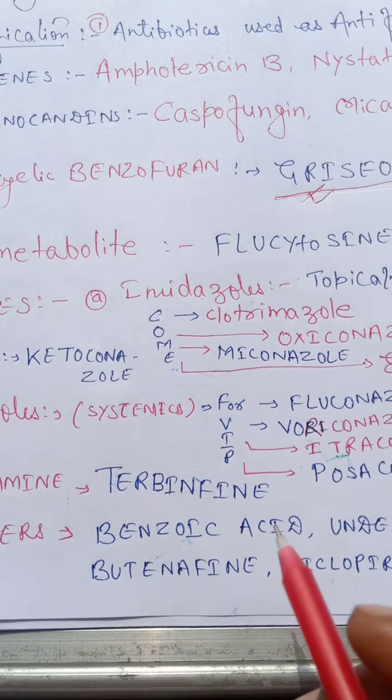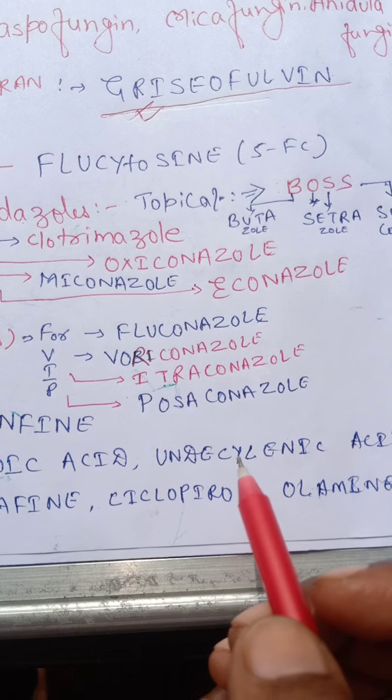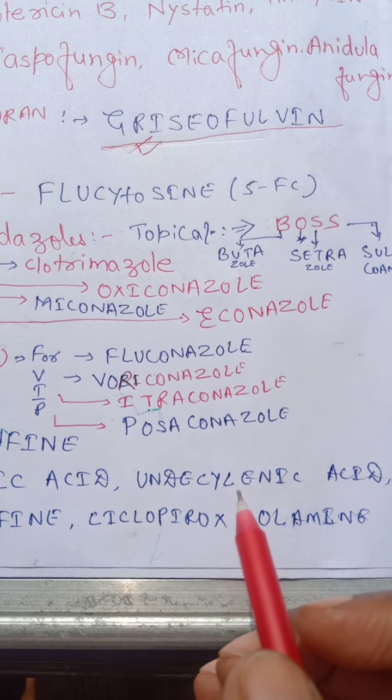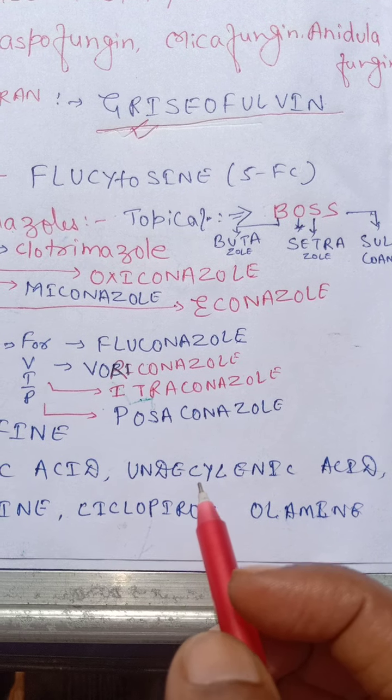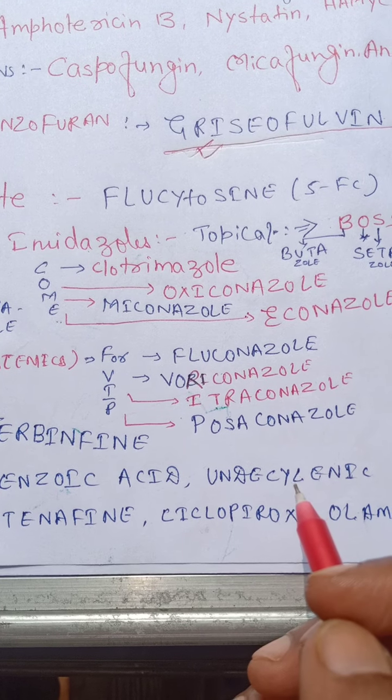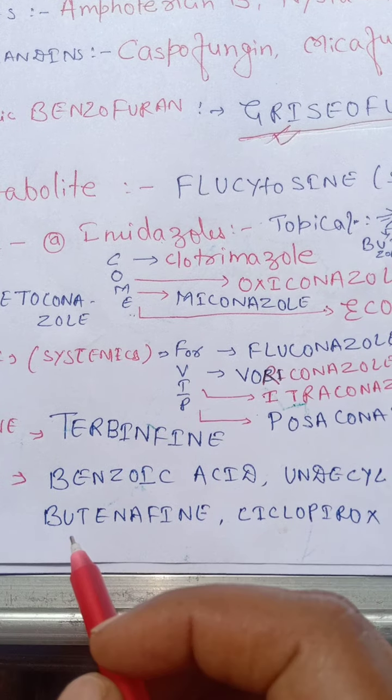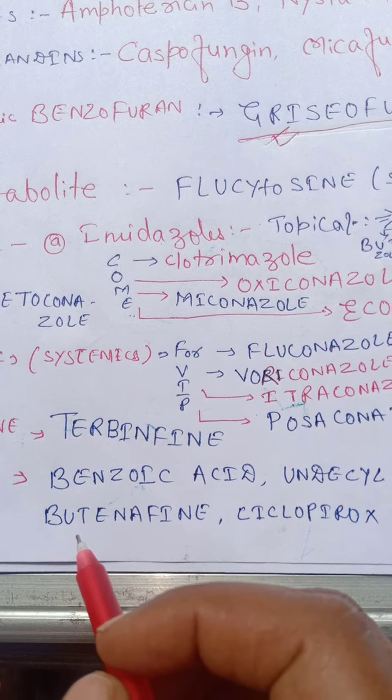And other drugs include benzoic acid, undecylenic acid, butenafine, and ciclopirox olamine. These are the classification of antifungal drugs.